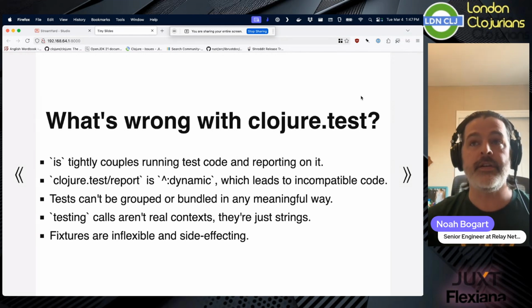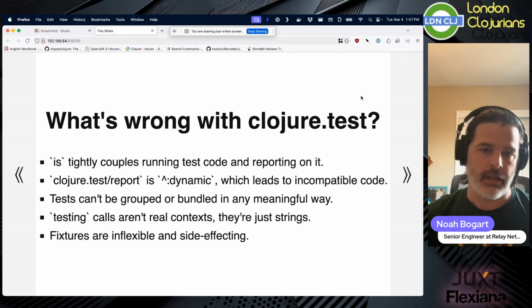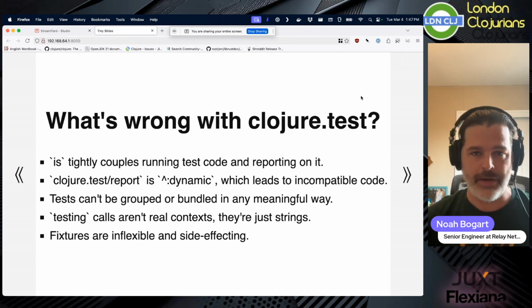So instead of the is macro asserting x equals y and then returning an object that a reporter can choose to report, right? It can call print, or it can log to an XML file, or it can call whatever.